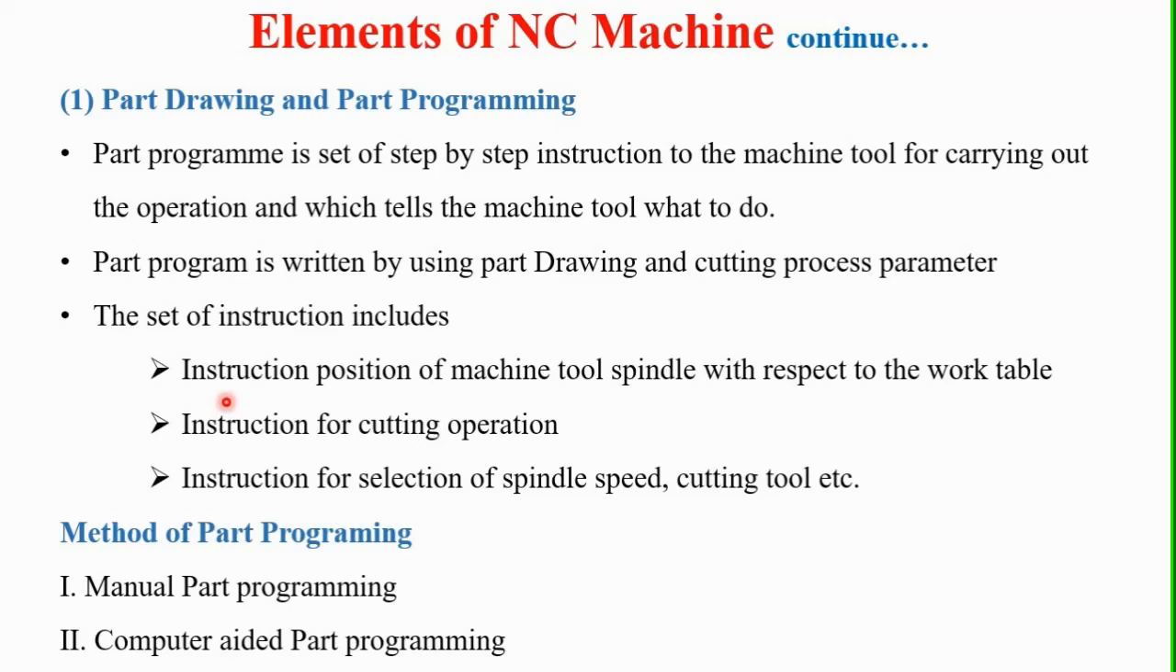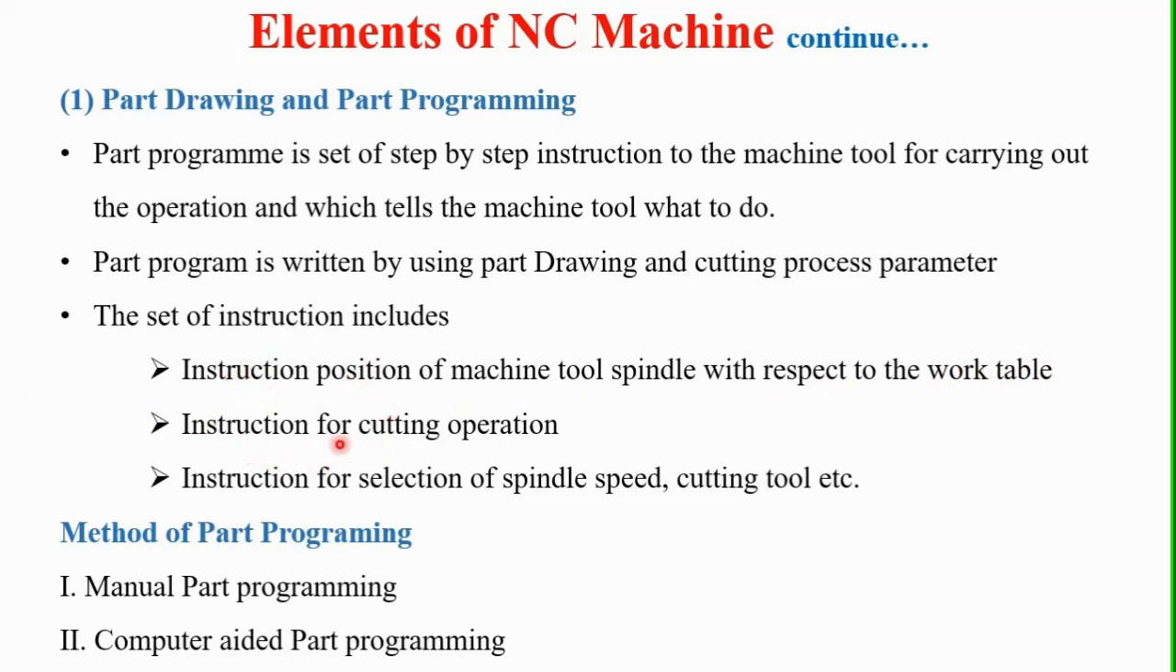So the most common input medium today is 1 inch wide punched tape. Some other input mediums are also available, called punched cards, and magnetic tape is also used to give this input data. Then the set of instructions in this NC machine includes the instruction for the position of the machine tool spindle with respect to the work table. So this relation between the work table and the machine tool spindle is provided through this NC.